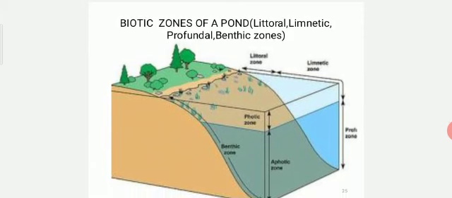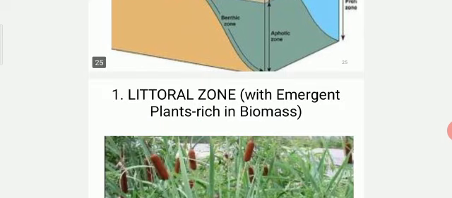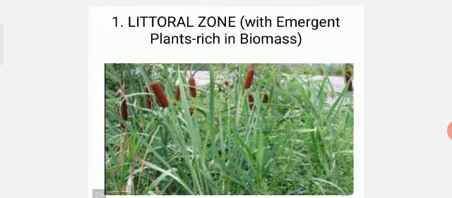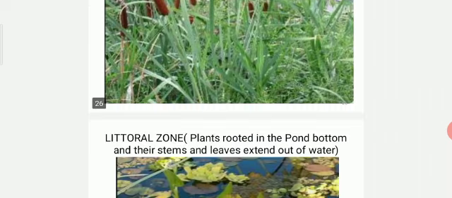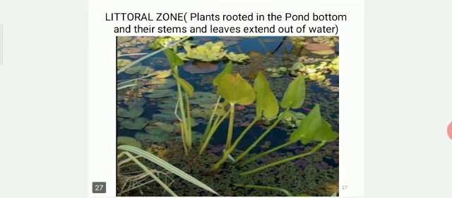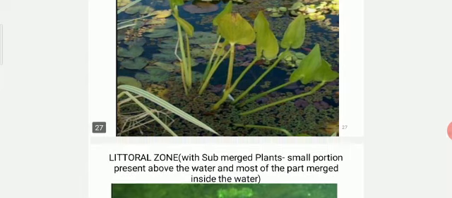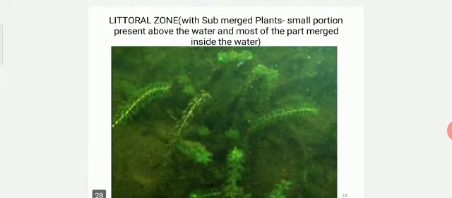The next is about the biotic zones of a pond. Here we can see the formation of 4 zones: littoral, limnetic, profundal and benthic zones. The littoral zone contains all emergent plants which are rich in biomass, and also plants rooted in the pond bottom, with their stems and leaves extending out of the water. And also we can observe the presence of submerged plants, with a small portion of the plant present above the water and most of the plant submerged inside the water.